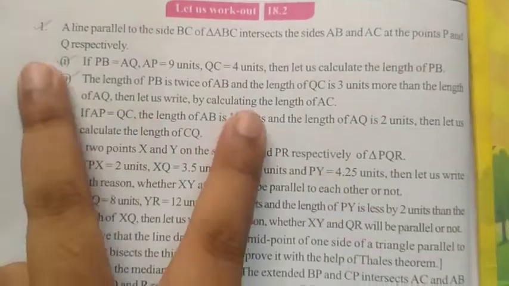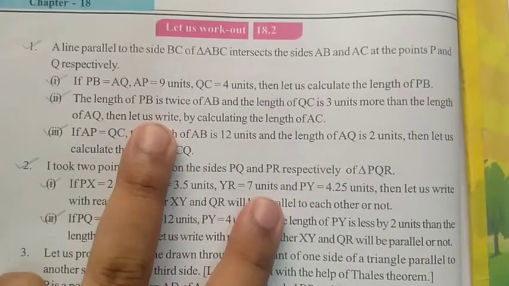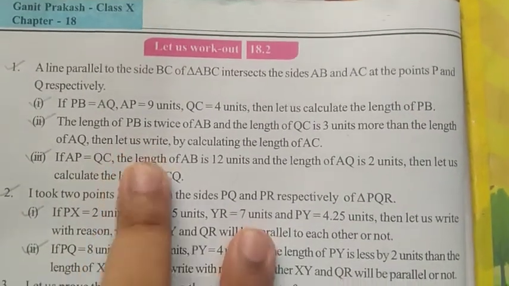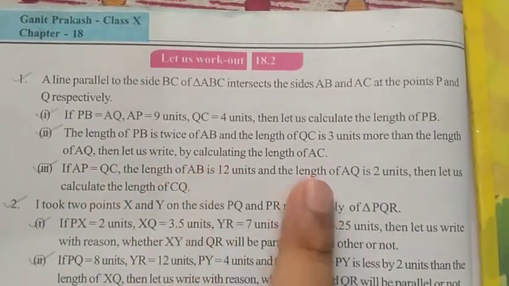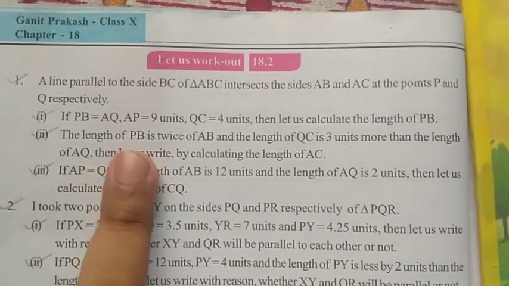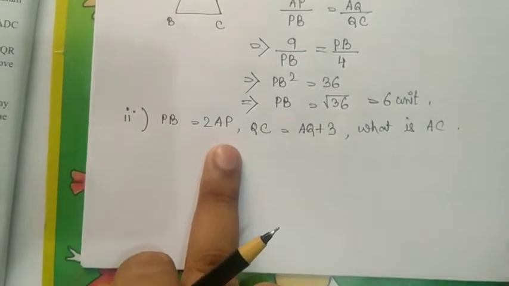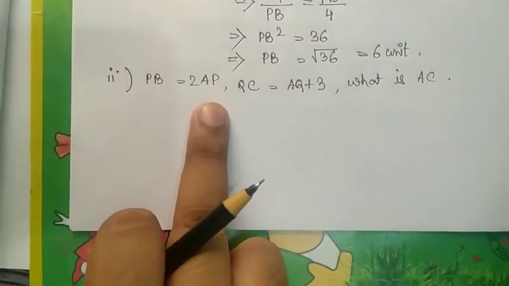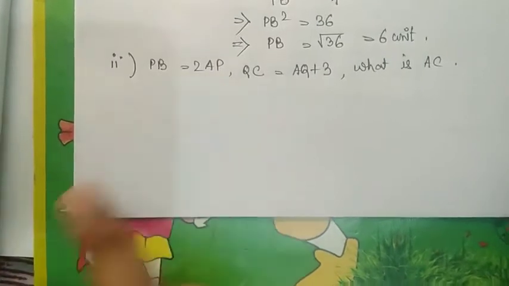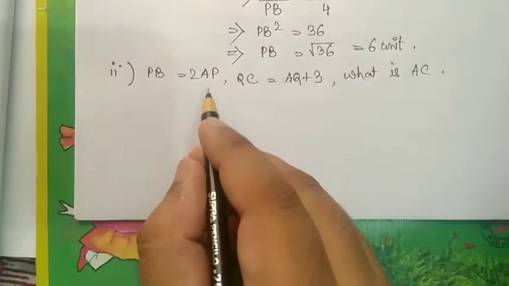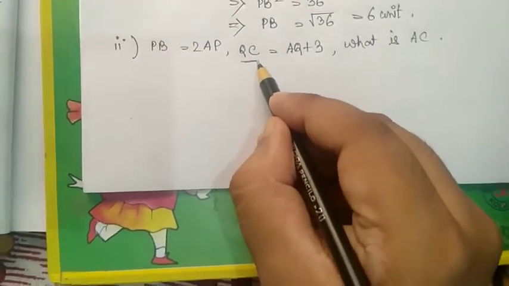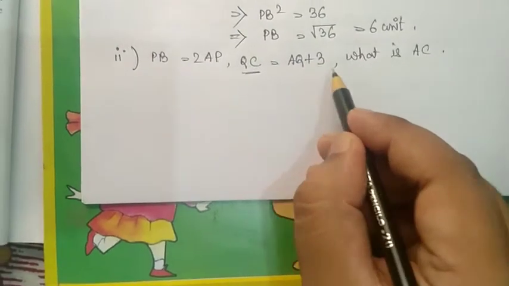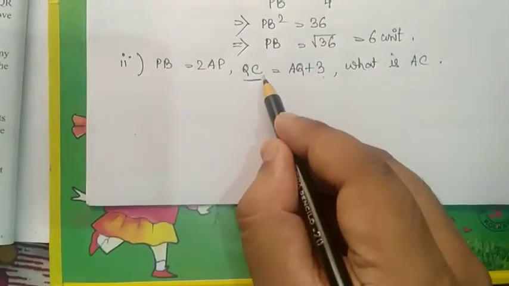This is sum number 2, the same question. Sum number 2: the length of PB is twice of AB and the length of QC is 3 units more than the length of AQ. Then let us write by calculating the length of AC. So the length of PB is twice of AP, it should be AP. PB equals twice of AP, and the length of QC is 3 units more than the length of AQ. So AQ plus 3 equals QC.